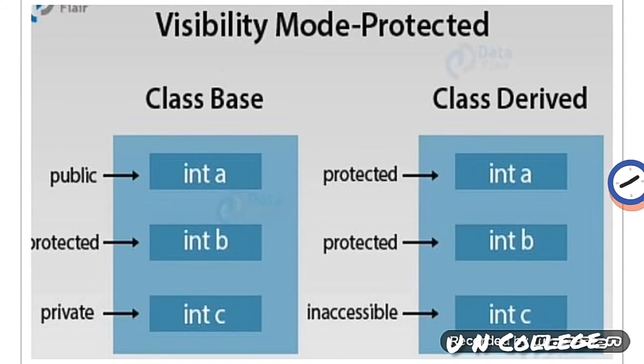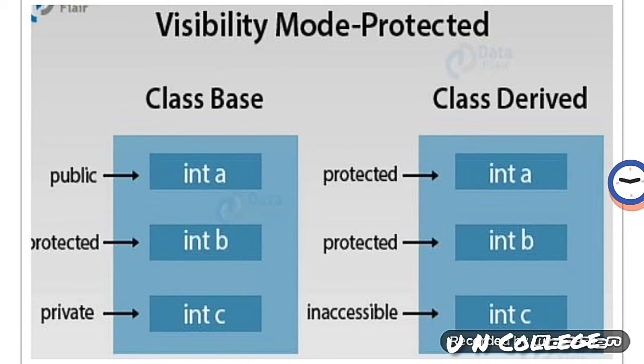Now it is about the protected visibility mode. If the visibility mode is protected, then base class public member will be protected in the derived class. Base class protected member is protected also in the derived class, and the base class private member is inaccessible in the derived class.